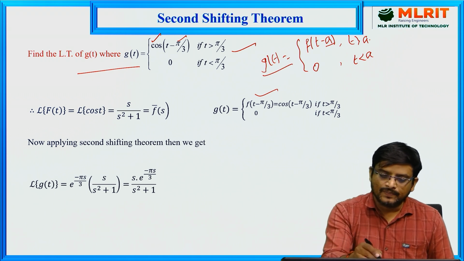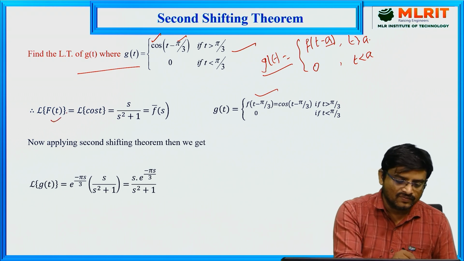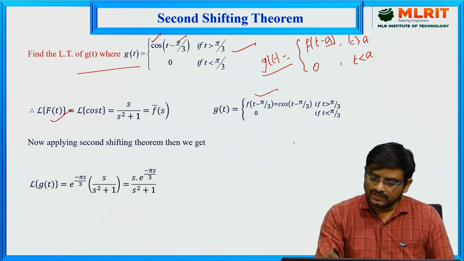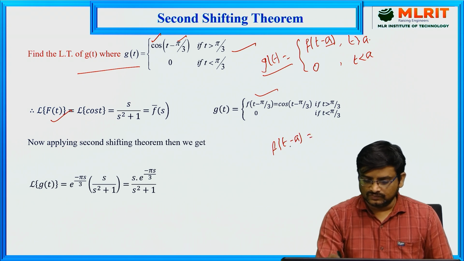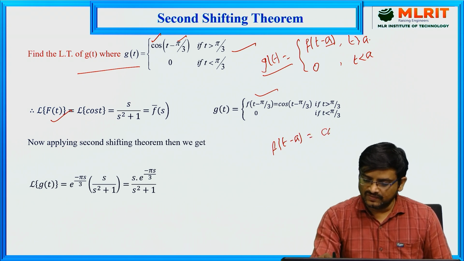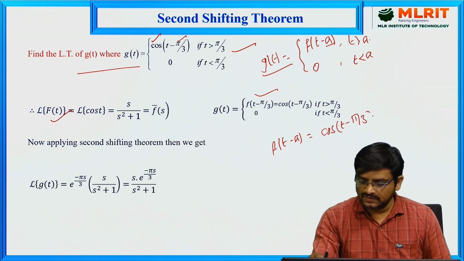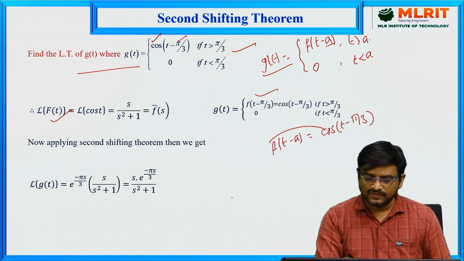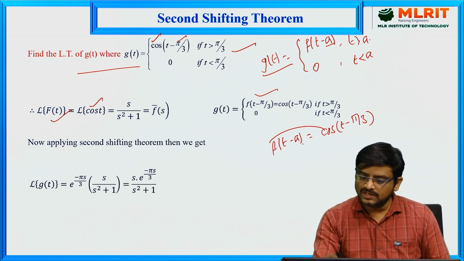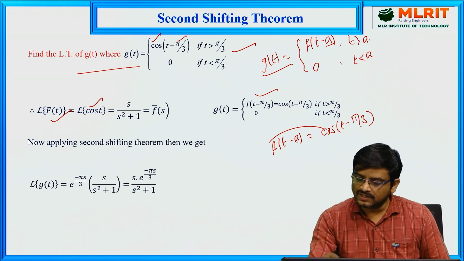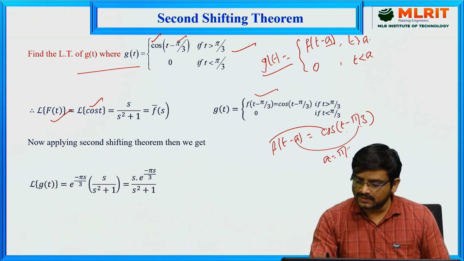Now compare this and get the value of f of t. Here in place of f of t minus a, we have cos of t minus pi by 3. By comparing, you will get a is equal to pi by 3.